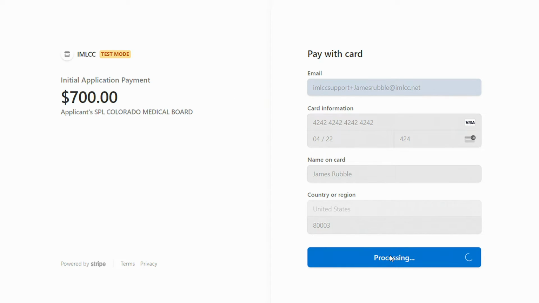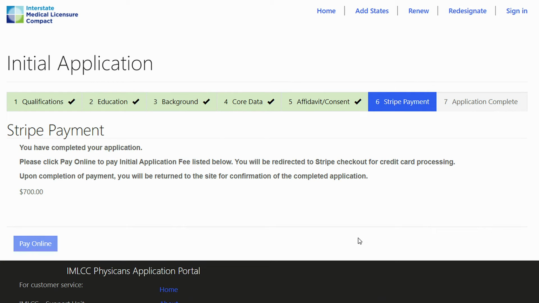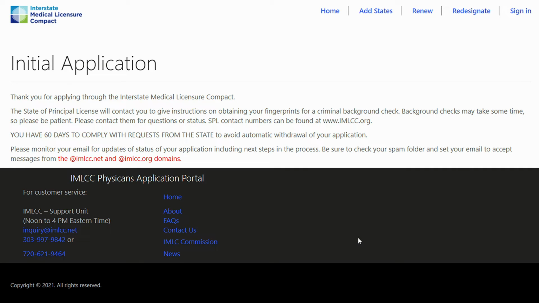Once you click the Pay button, this will take several seconds to actually process the payment. And once it's completed and you have that green check mark, you will be sent back to the IMLCC system. And once you receive this notification, thank you for applying through the Interstate Medical Licensure Compact. The state of principal license will contact you to give you instructions to obtain your fingerprints for a federal background check. Generally, within 7 to 10 business days, you will receive that notification from your SPL regarding any additional information that they require, as well as the information regarding your FBI fingerprint background check.